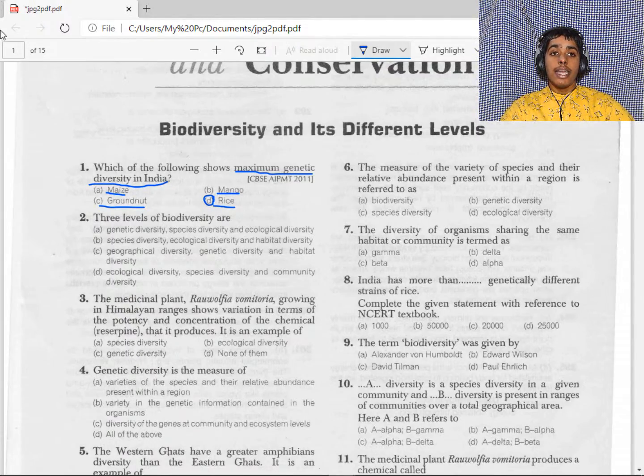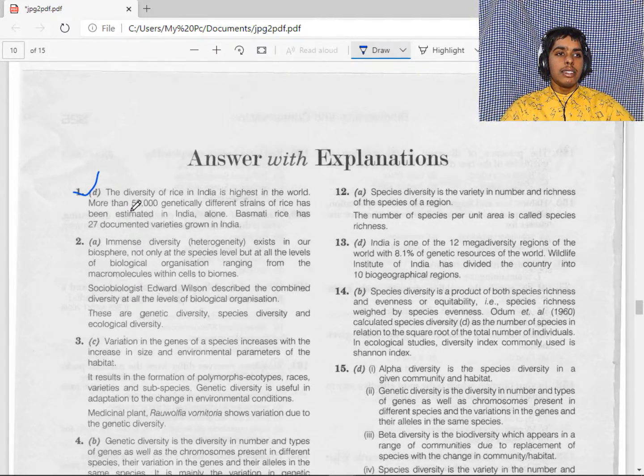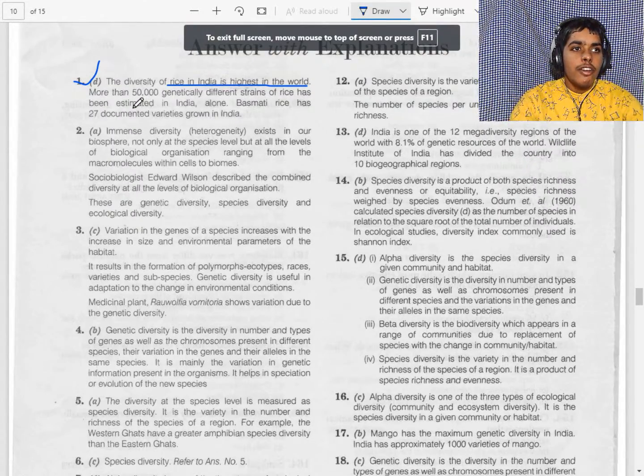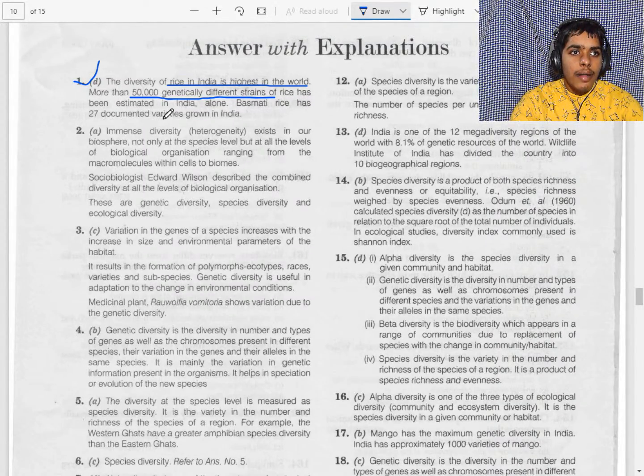So, let's check whether our answer is correct or not. Okay, the answer is correct, D. That means the diversity of rice is highest in the world. More than 50,000 genetically different strains of rice have been estimated in India.